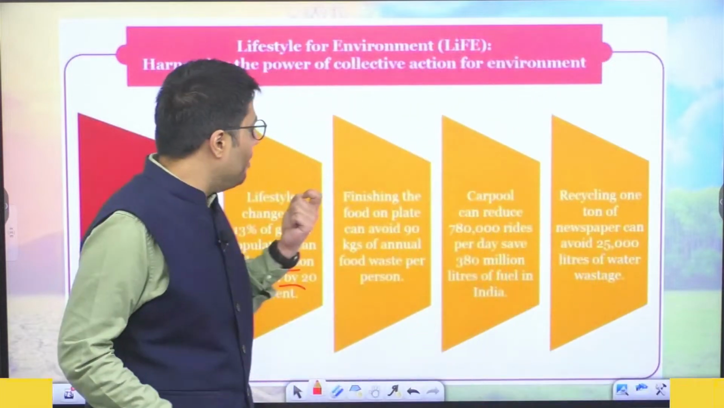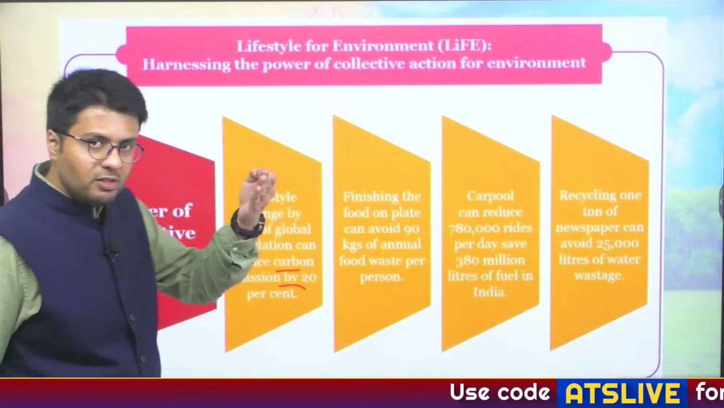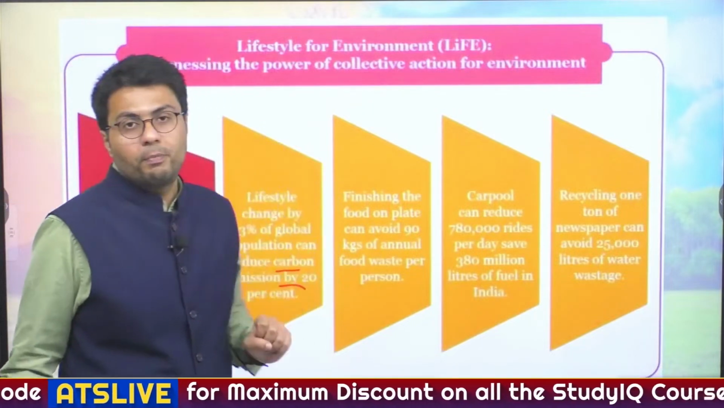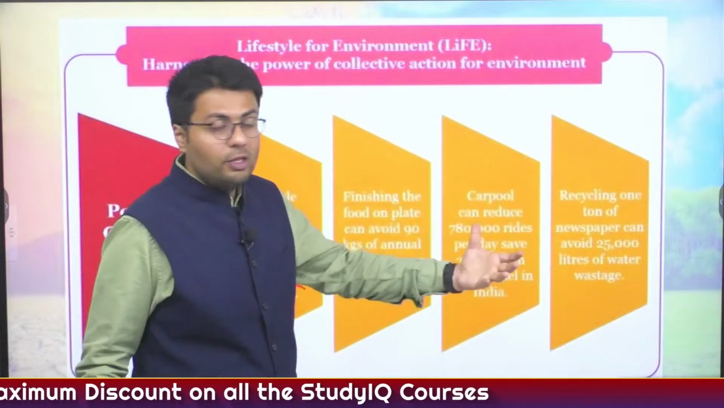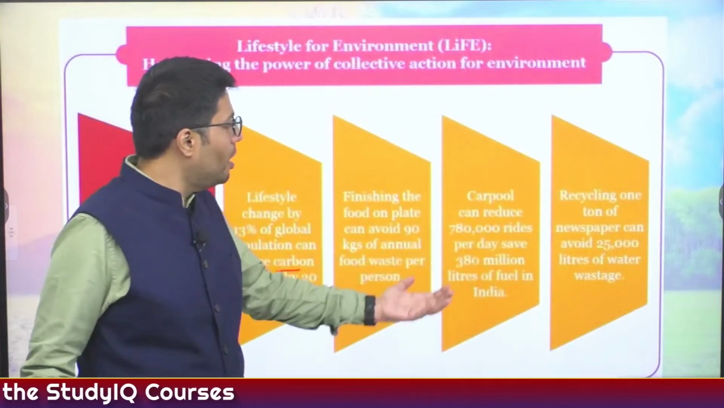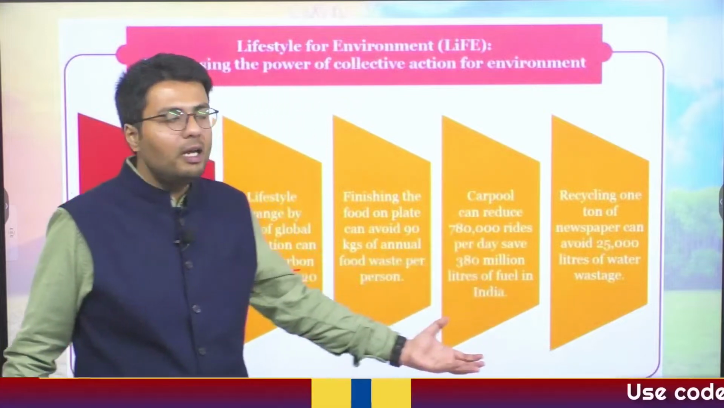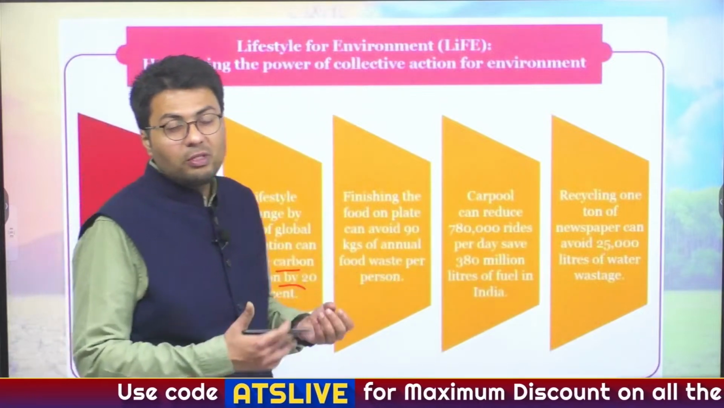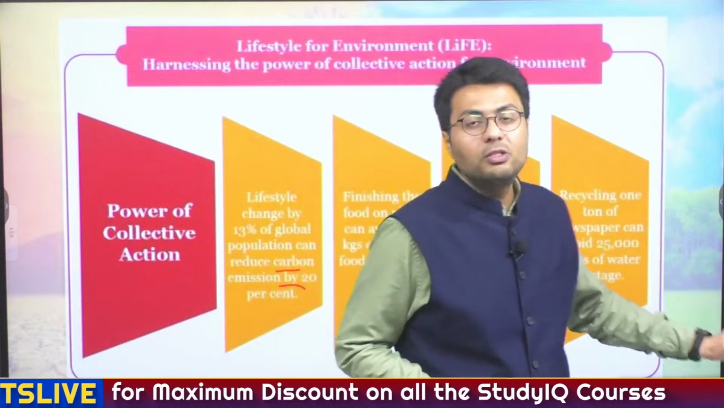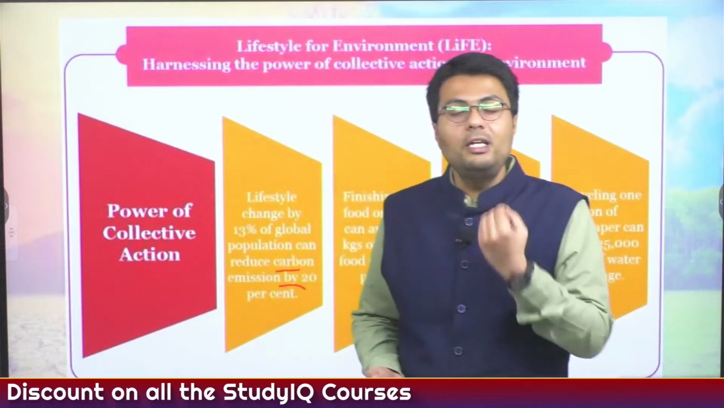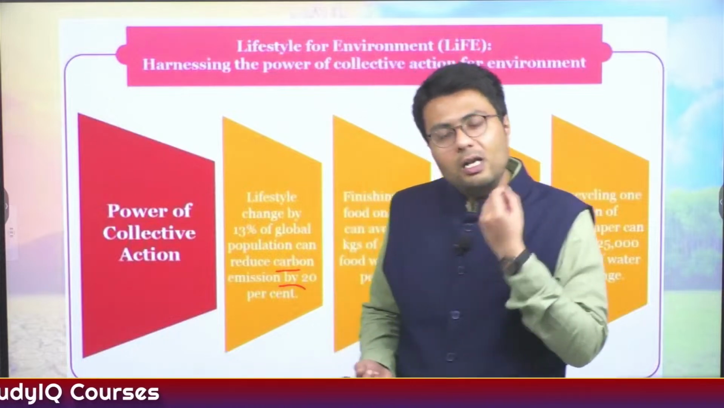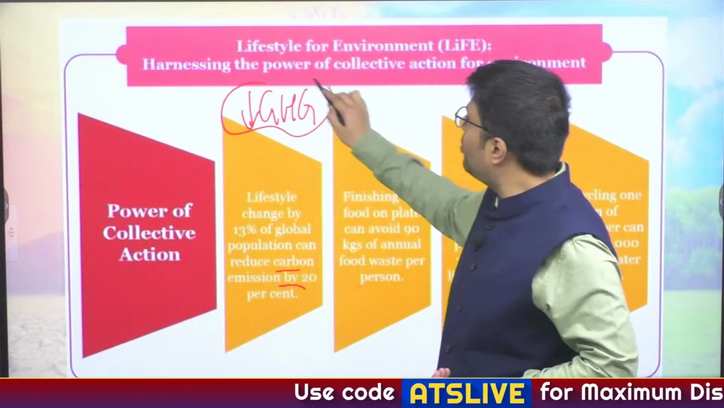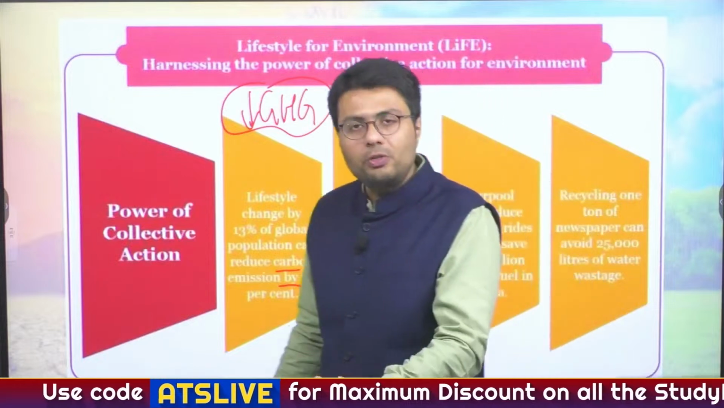On the other hand, if people finish the food on their plate, 90 kgs of annual food waste can be prevented for just one person. Also, if we travel through carpool, it has the potential to reduce about 380 million liters of fuel just in India, and recycling tons of newspaper can avoid the wastage of 25,000 liters of water. So this is how sustainable consumption or sustainable development can lead to a reduction in the use of resources, which ultimately results in lesser emission of greenhouse gases. Understood?